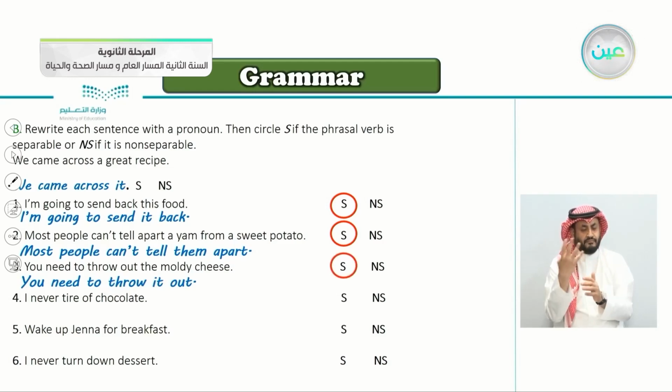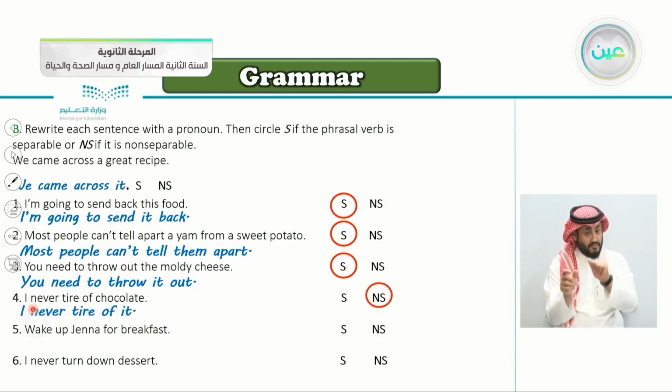Number four, I never tire of chocolate. I'm never bored of chocolate. So, very good. I'm never tired of it. So it here came last. So this is non-separable. We didn't say I never tire it of, because tire of is a non-separable phrasal verb. That's why the object it came last, because we can't put it right here in the middle.